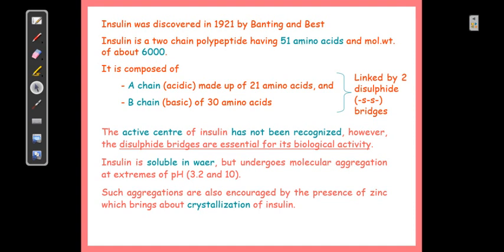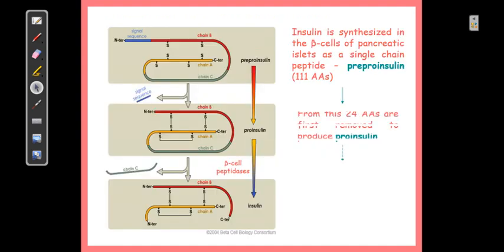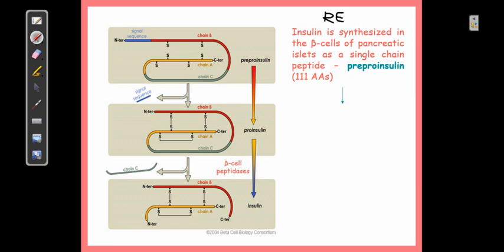Now let us check the biosynthesis of insulin. As you all know, all peptides in our body are synthesized on ribosomes, in the rough endoplasmic reticulum when associated with the ER, which we call the RER. So the RER of your pancreatic beta cell synthesizes pre-proinsulin, which is a polypeptide containing 111 amino acids.